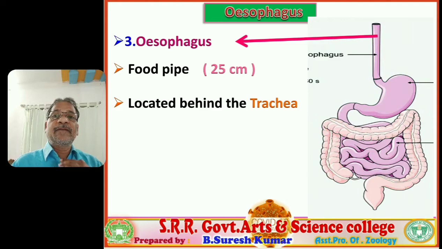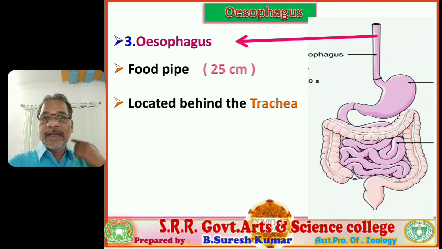This is the position from anterior end to posterior end. The arrangement can be asked in entrance examinations. So the esophagus is located behind the trachea, in front of the vertebral column, in between the vertebral column and trachea.